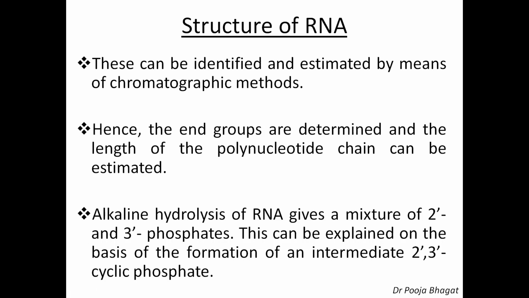Okay. So till now we have discussed enzymatic hydrolysis of RNA, and now we will discuss the alkaline hydrolysis of RNA. Alkaline hydrolysis of RNA gives a mixture of 2' and 3' phosphates. This can be explained on the basis of the formation of an intermediate, 2',3'-cyclic phosphate. We have seen that the phosphate group is present at the 3' and 5' positions, but phosphate is not present at 2'. So the 2' product can be explained by considering the formation of the intermediate 2',3'-cyclic phosphate.